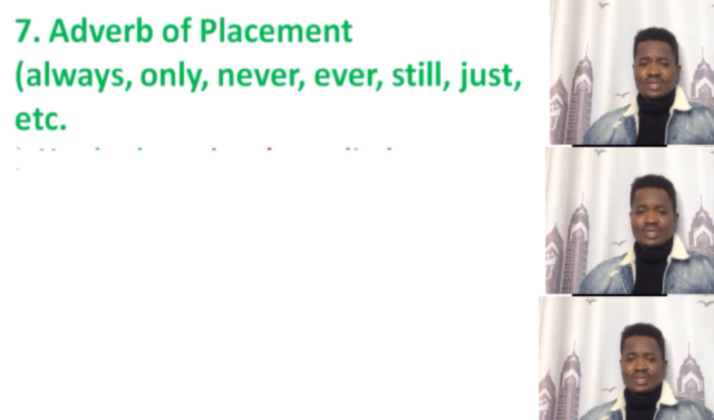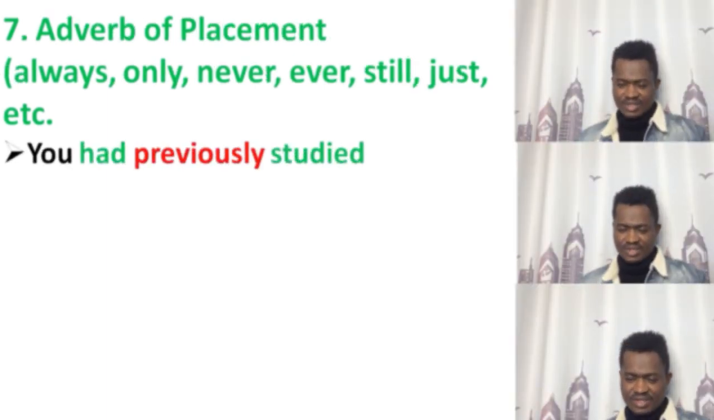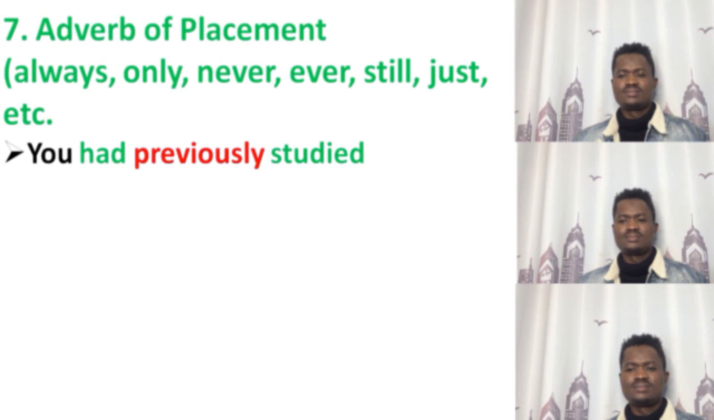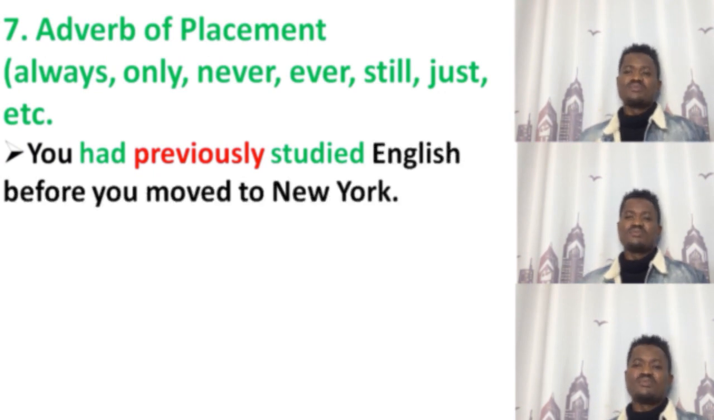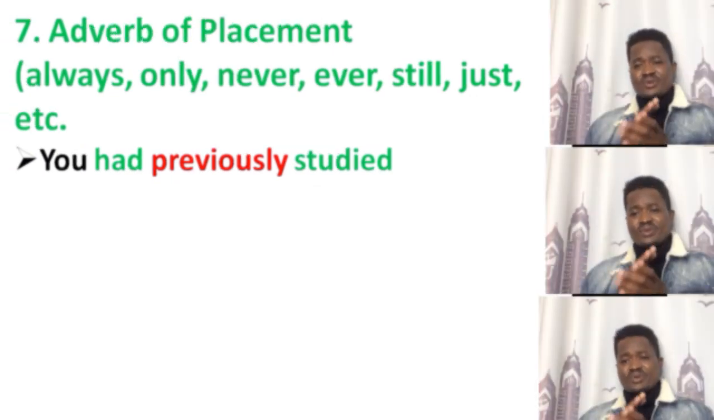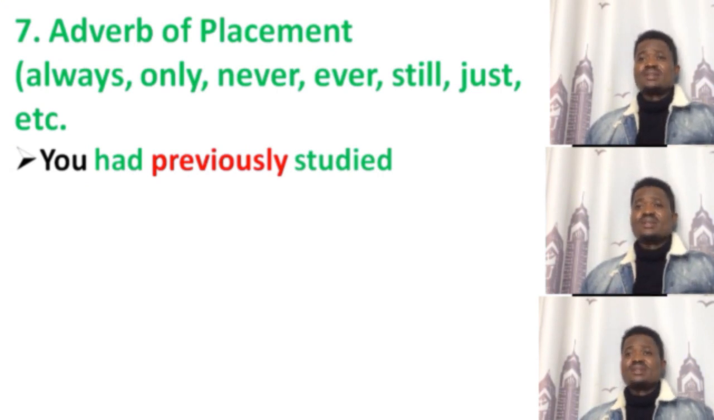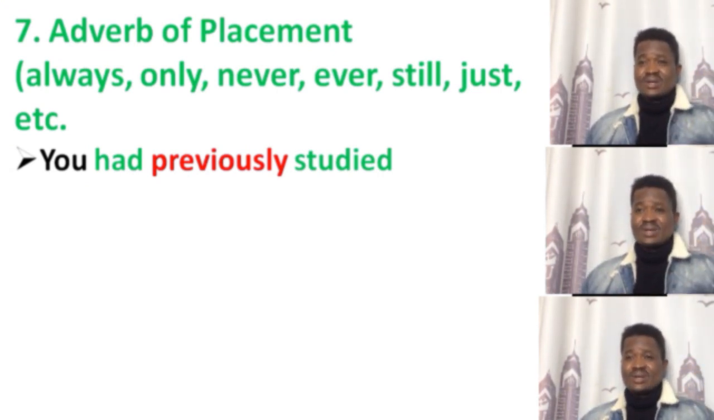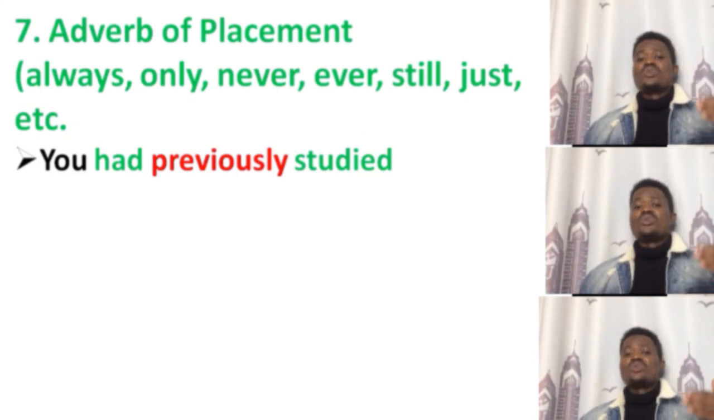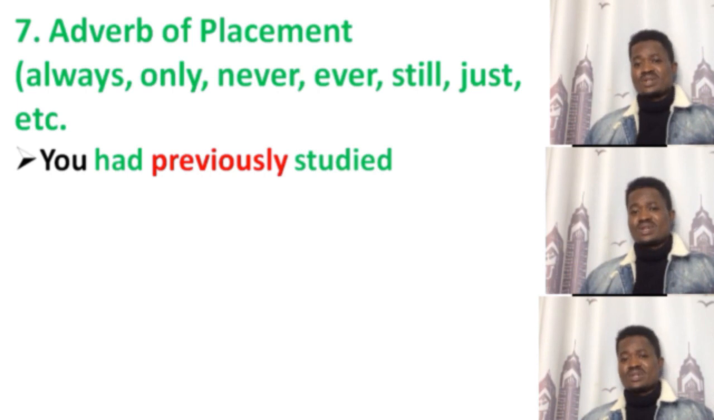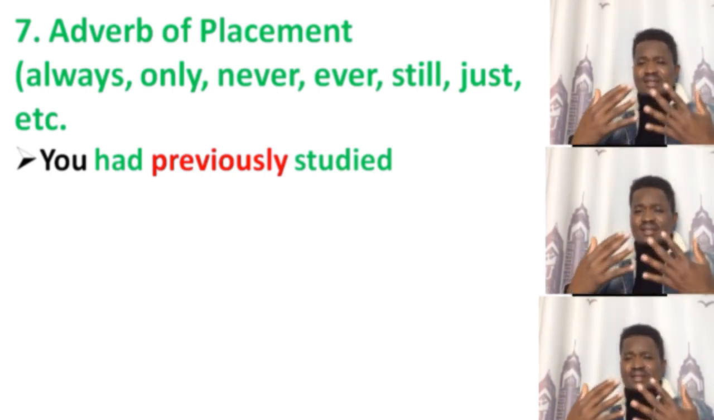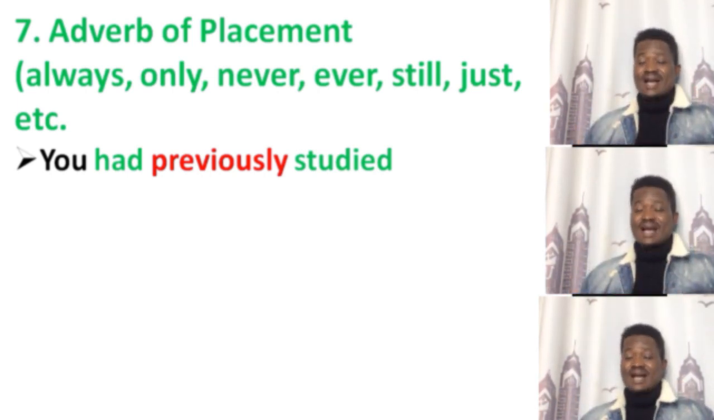So for example, you had previously studied English before you moved to New York. You can see previously is between the auxiliary verb had and the main verb studied, which is the participle. This is just for you to know the position of the adverb in the past perfect tense.